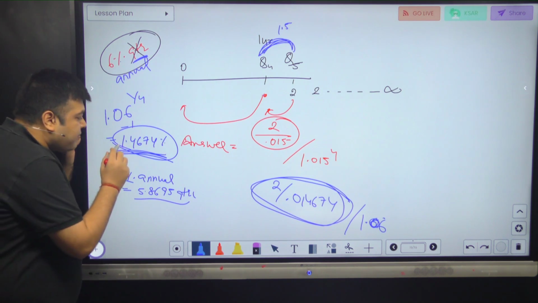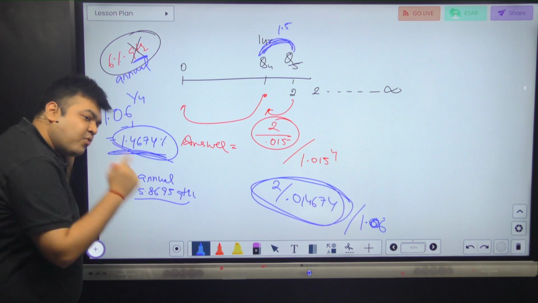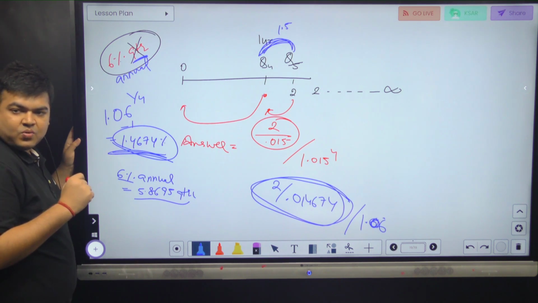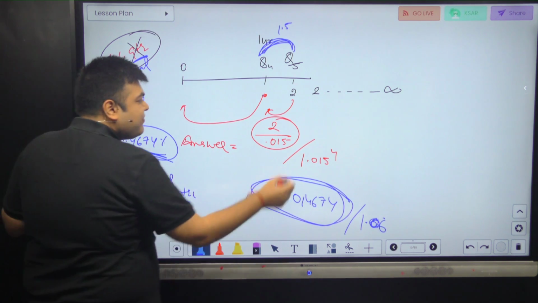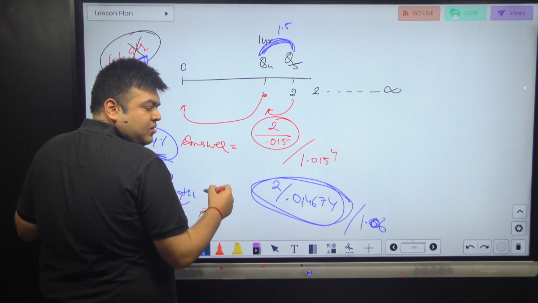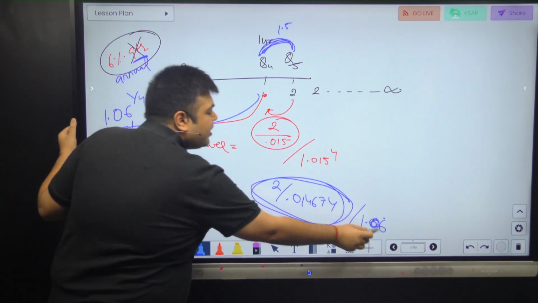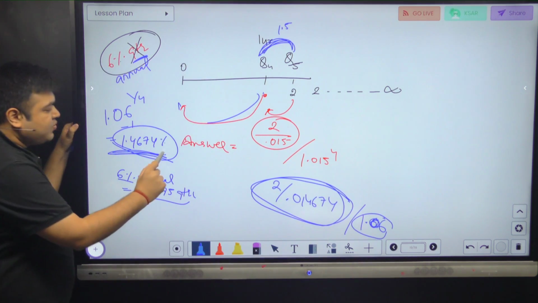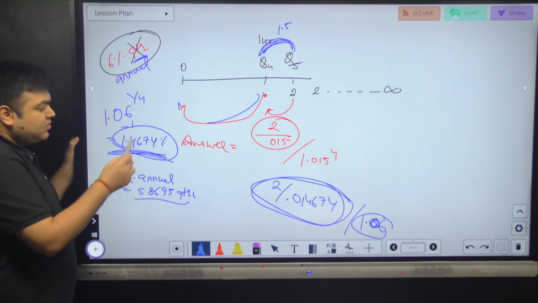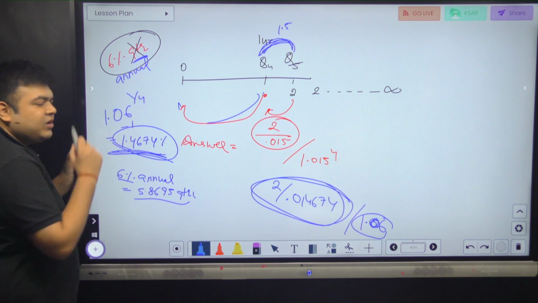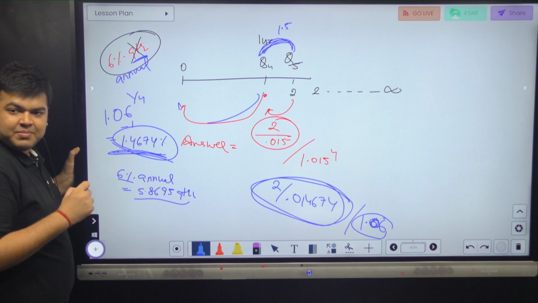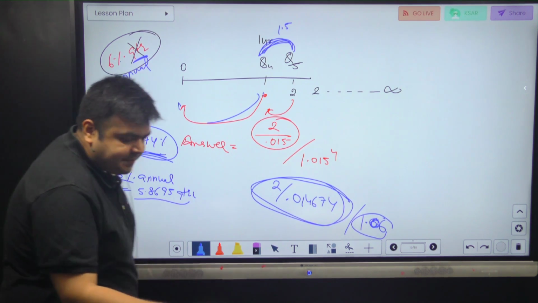It does not become 1.015. It becomes 1.014674 in 1 quarter. Got it? So this will be the value over here as on this date. And its discounting, you can do 1.06 or you can do 1.014674 to the power 4 also. This to the power 4 is this only though. Tell me, getting it? Okay?